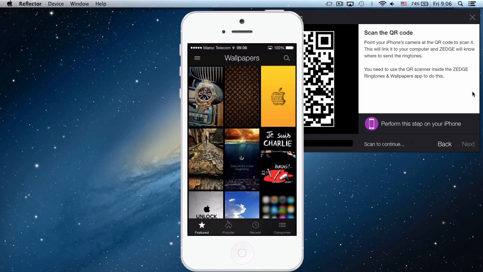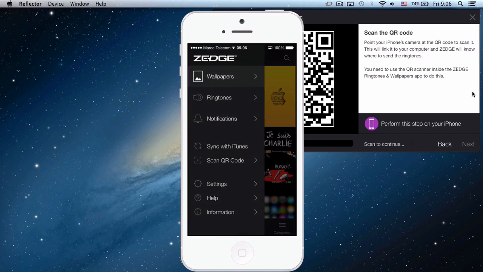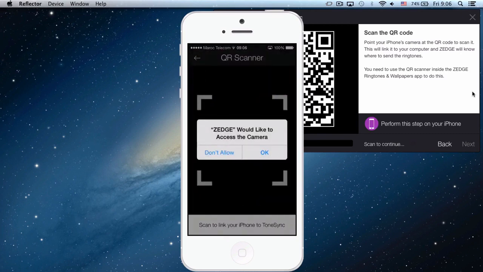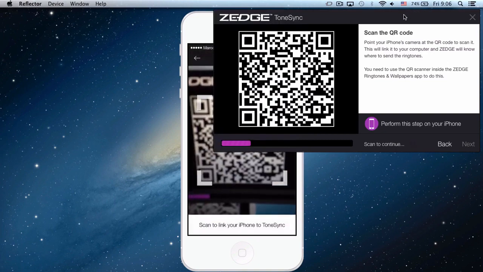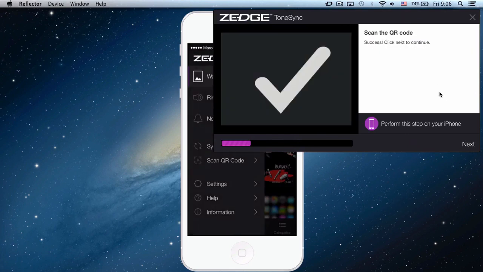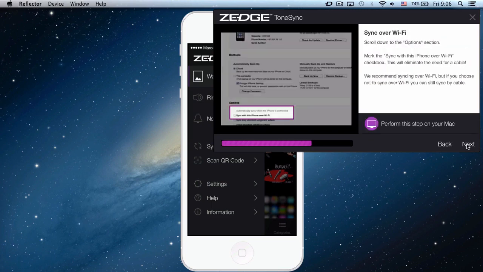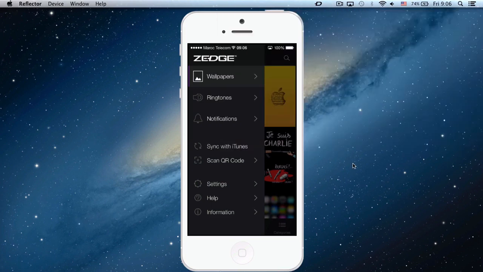So what you have to do is go here, see, on the top left here, and you scroll down until you see scan QR code, this one. You scan the QR code, and then come back to the QR code, scan it. Now it's syncing with your iTunes. You click next, it doesn't matter, I'm gonna explain to you, it's really easy.